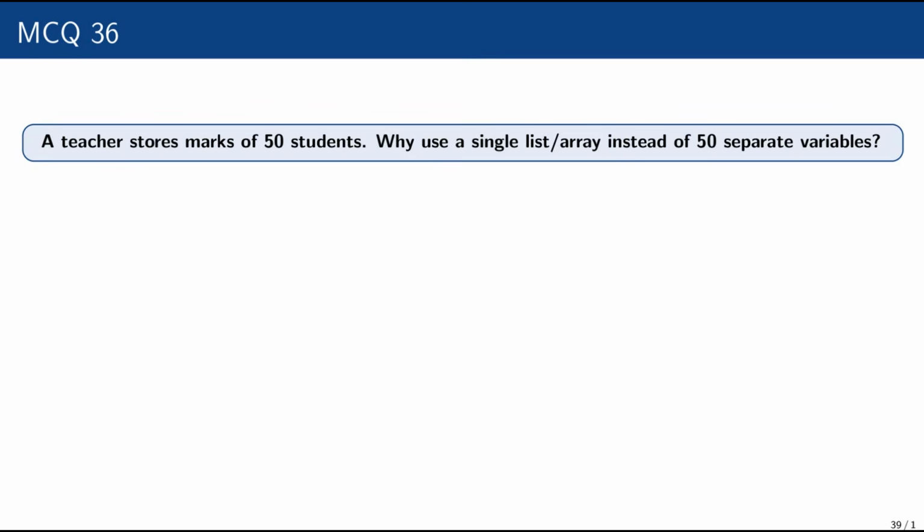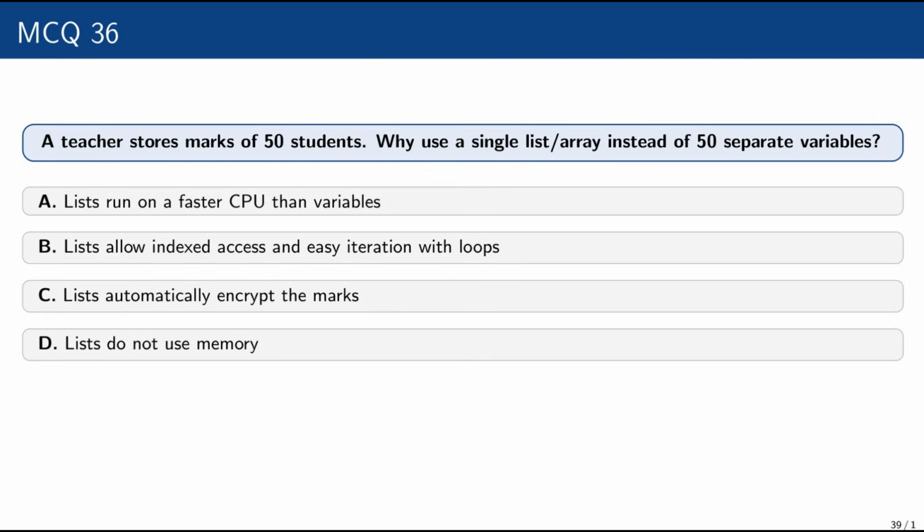Question number 36. A teacher stores marks of 50 students. Why use a single list or array instead of 50 separate variables? Lists run on a faster CPU than variables. Lists allow indexed access and easy iteration with loops.